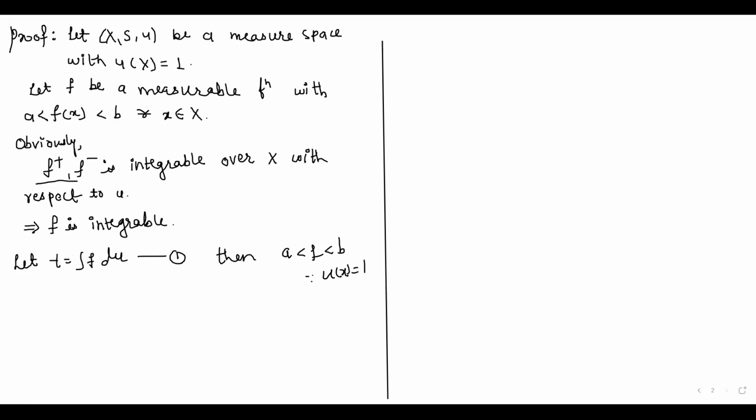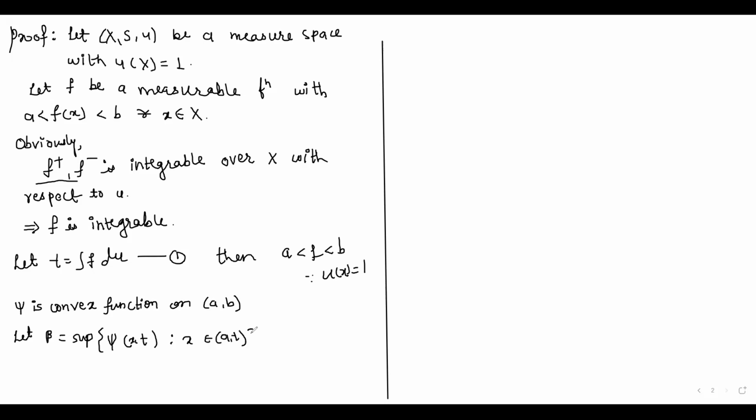Now as given, ψ is a convex function on the open interval (a, b). So let here β be equal to the supremum of the set of ψ(t) minus ψ(x) upon t minus x, such that x belongs to the open interval (a, t).